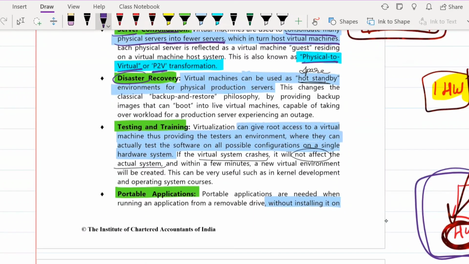Okay. Next is disaster recovery. So virtual machines can be used as a hot standby environment. Hot standby environment means spare environments. You call those spare parts, right?